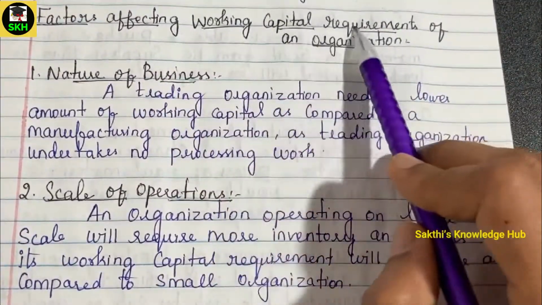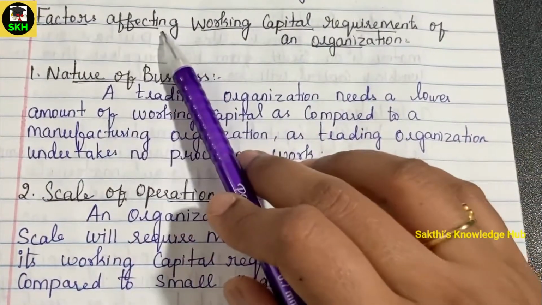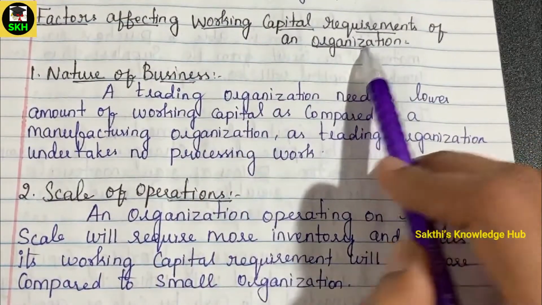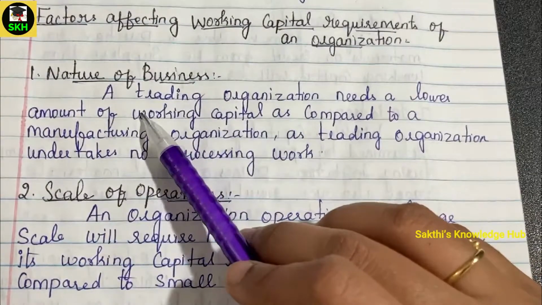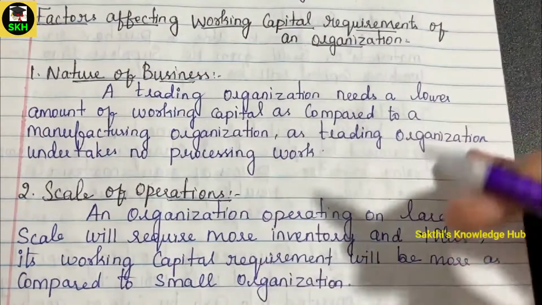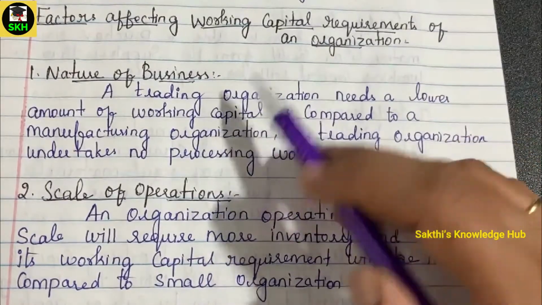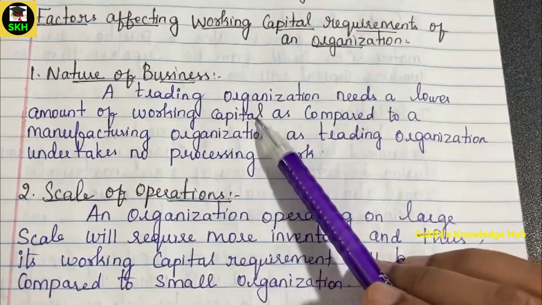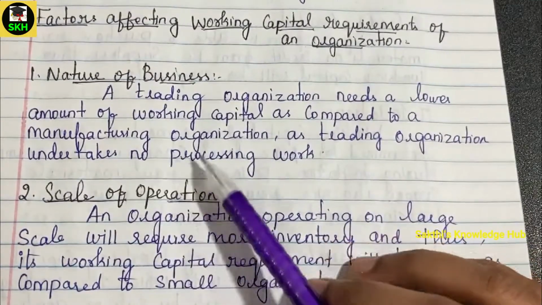Factors affecting the working capital requirement of an organization. What are the different factors or elements which affect or decide the working capital requirement of any organization? The first one is the nature of business. Just as in fixed capital, the nature of business itself decides the level of working capital required. Every business needs it, but the question is at what level or in what proportion the fund is required. A trading organization needs a lower amount of working capital as compared to a manufacturing organization, as a trading organization undertakes no processing work.